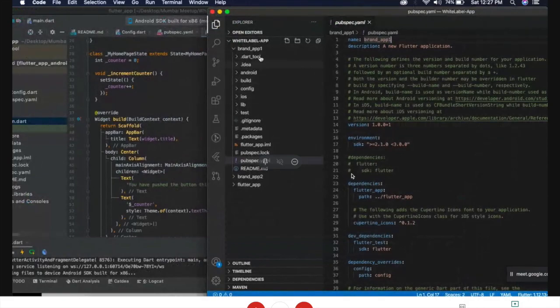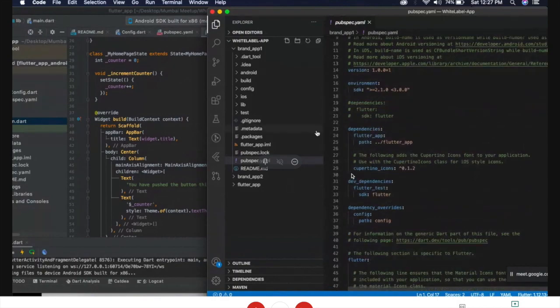Here I have cloned the brand application from the base application, and I have linked it with the existing base application. For that we need to assign the path for the Flutter application. You can see here I have added the path for the Flutter application. The core function logic or business logic comes from our Flutter app project.